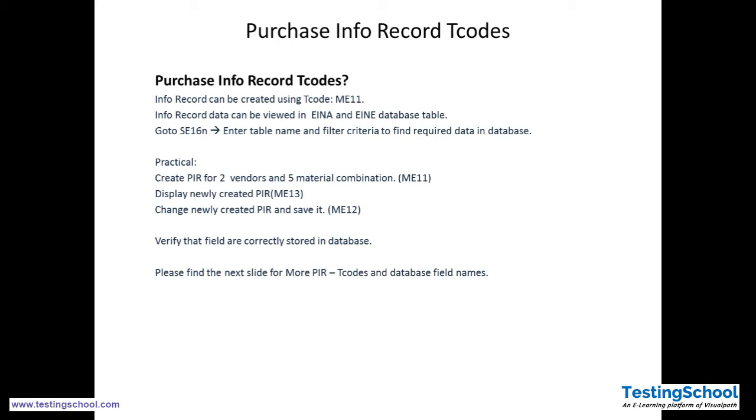Create PIR for 2 vendors and 5 material combinations using ME11. Display the newly created PIR using ME13. Change the newly created PIR and save it using ME12. Verify that fields are correctly stored in the database. Please find the next slide for PIR. Now we will see in the meanwhile a few more topics of the PIR database table.